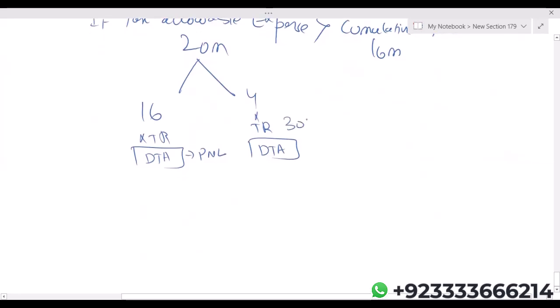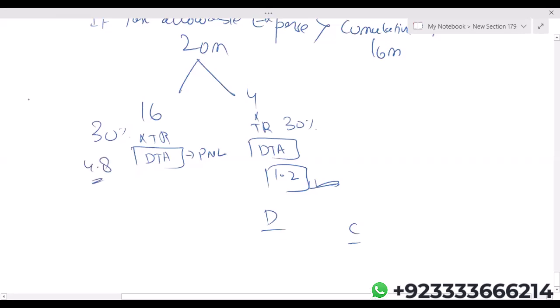Assuming tax rate is 30%. So 4 into 30 gives me 1.2. I just want to show you the impact of this 1.2. And let's say take 30 here also. So 16 into 30, that is 4.8.